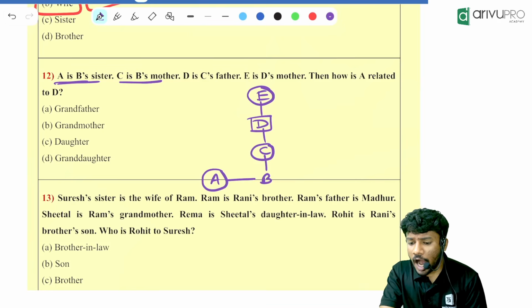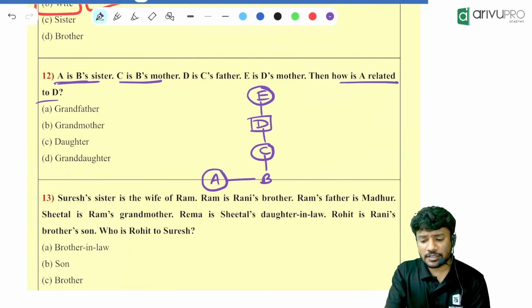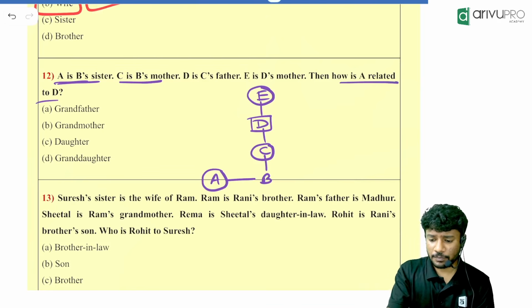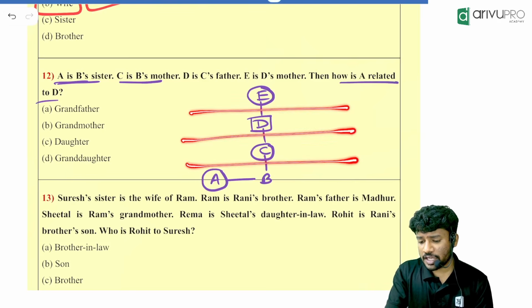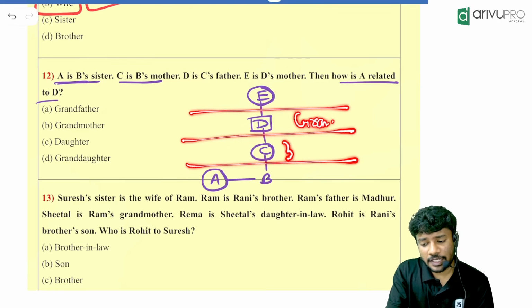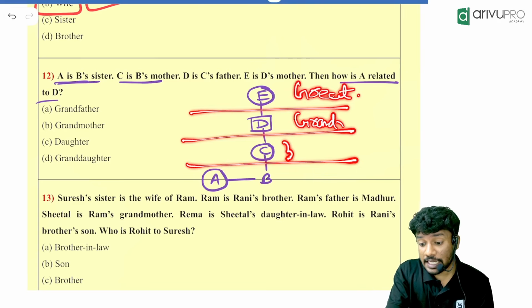Then how A is related to D is the question. How many generation gaps are there? Only one generation gap, that means it will be the granddaughter. If it was two generation gaps, great grandfather or great grandmother would come into the picture.